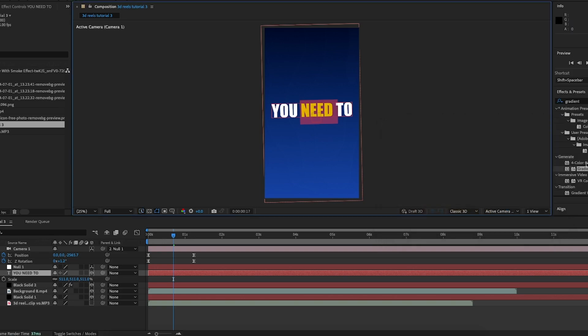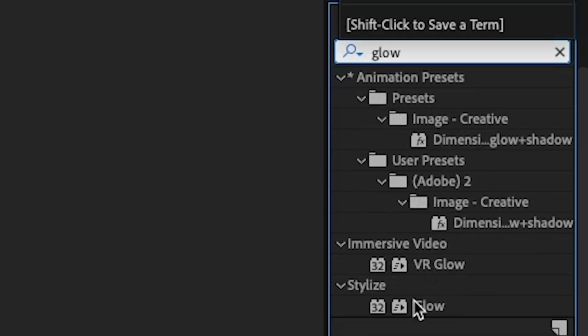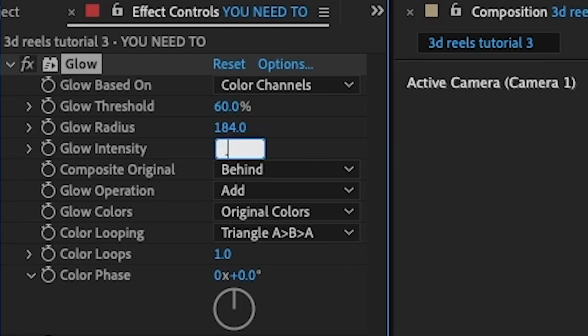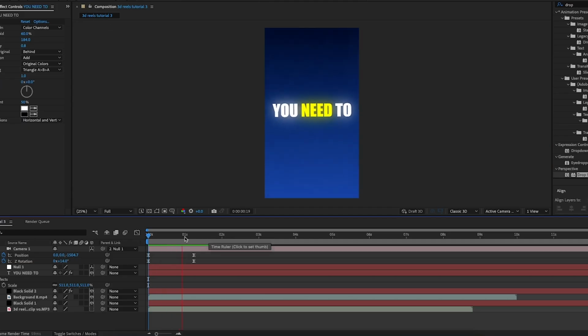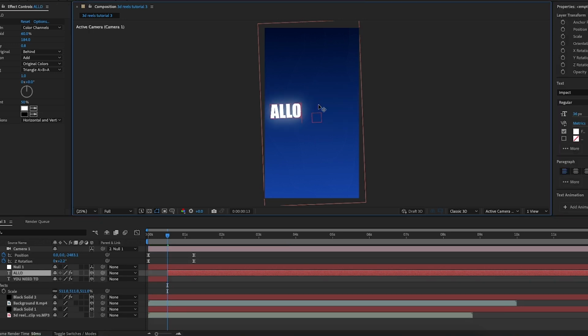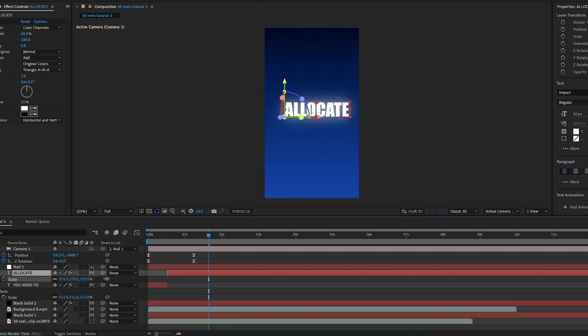And I'm going to search up in the effects and presets glow, and I'm going to add this glow effect onto the text. I'm going to increase the glow radius, and I'll decrease the glow intensity to around. If your computer is slow, I would recommend that you add the glow after you've done everything else. And as the voiceover says allocate, I'm going to cut the you need to text, and I'm going to change the second part of it, so it now says allocate. And then I'm going to center that and scale it up and position it in the middle.